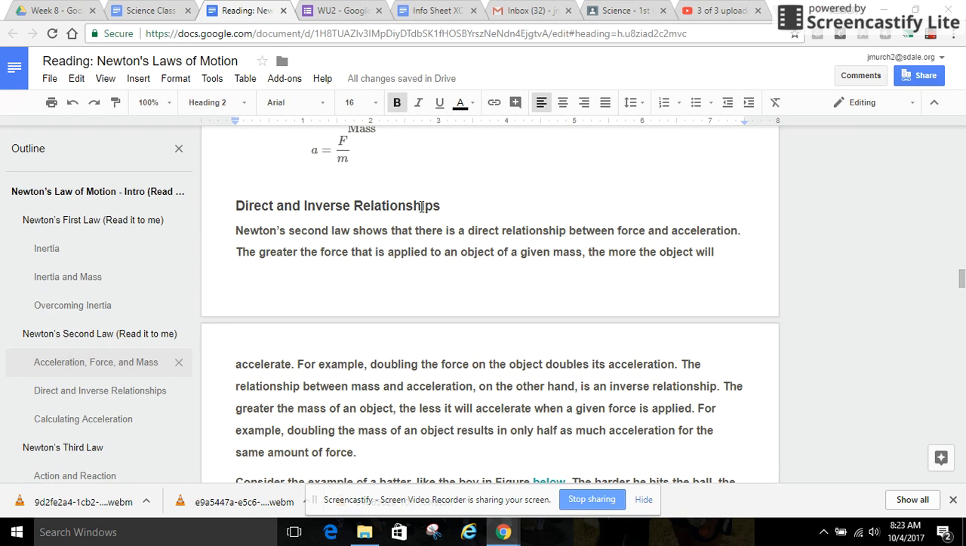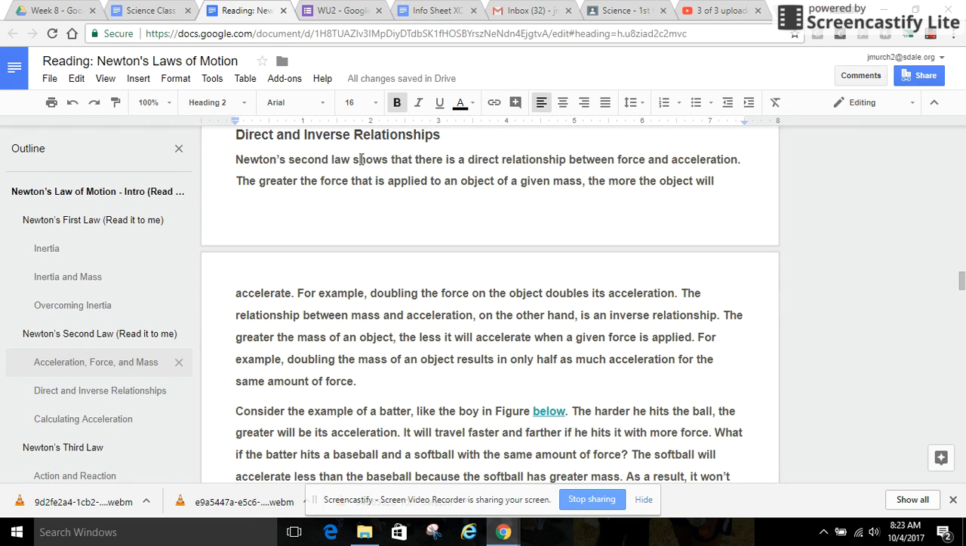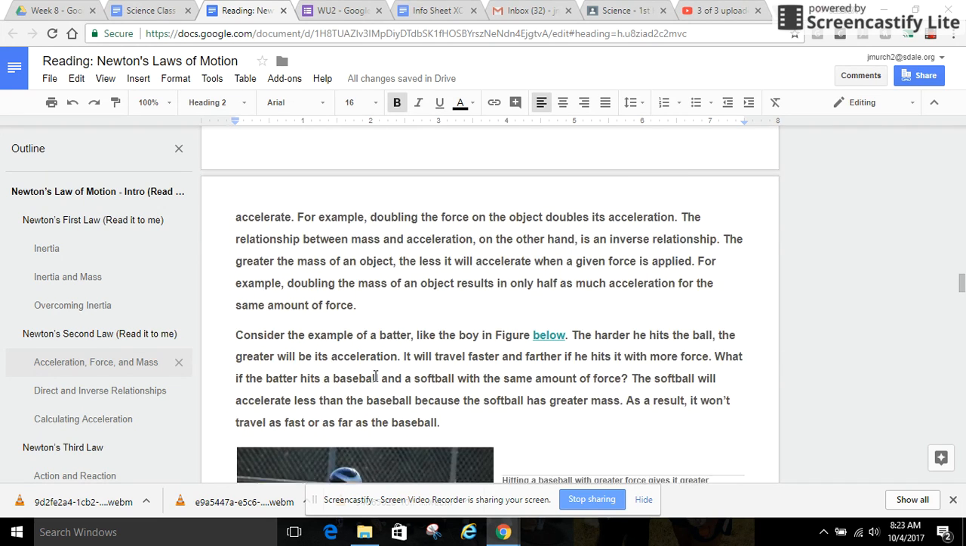Direct and inverse relationships. Newton's second law shows that there is a direct relationship between force and acceleration. The greater the force that is applied to an object of a given mass, the more the object will accelerate. For example, doubling the force on an object doubles its acceleration. The relationship between mass and acceleration, on the other hand, is an inverse relationship. The greater the mass of an object, the less it will accelerate when a given force is applied. For example, doubling the mass of an object results in only half as much acceleration for the same amount of force.